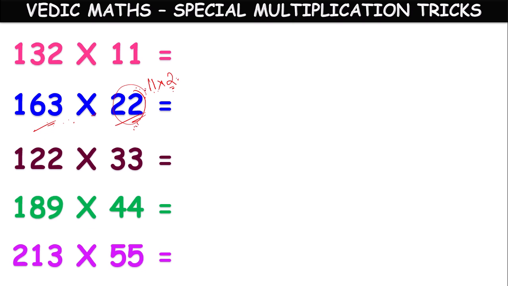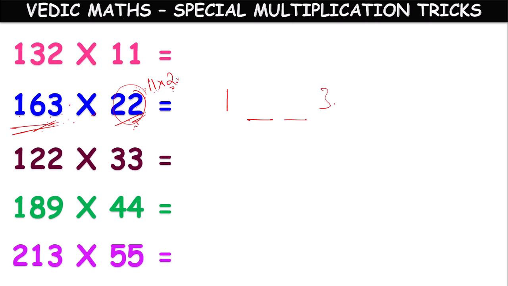Suppose we are multiplying with 11: out of 163, this 1 will become the first number, 3 will become the last number, and the middle digits we will add.